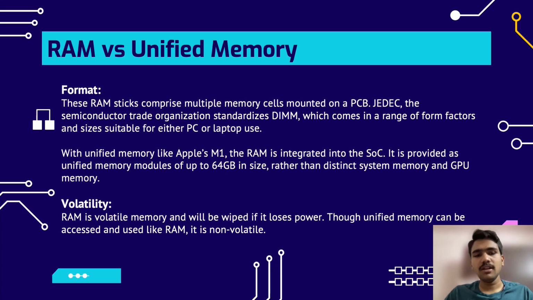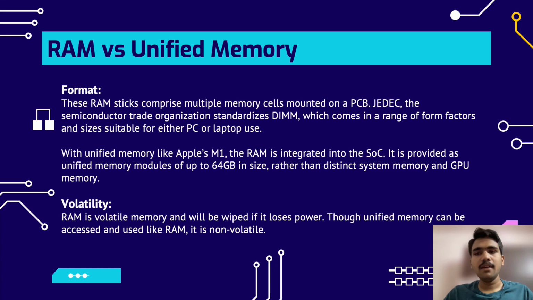JEDEC, the semiconductor trade organization, standardizes DIMM, which comes in a range of form factors suitable for PC or laptop use. With unified memory like the M1 or M2, the RAM is integrated in the SoC itself. It is provided as unified memory up to 64 GB rather than having distinct memory for CPU and GPU. Now let's talk about the volatility.